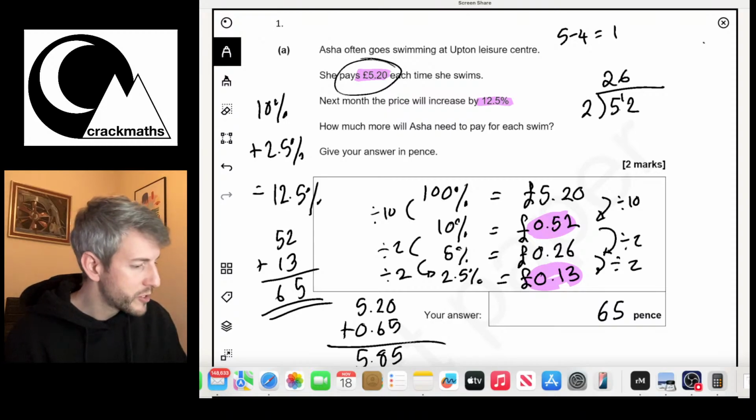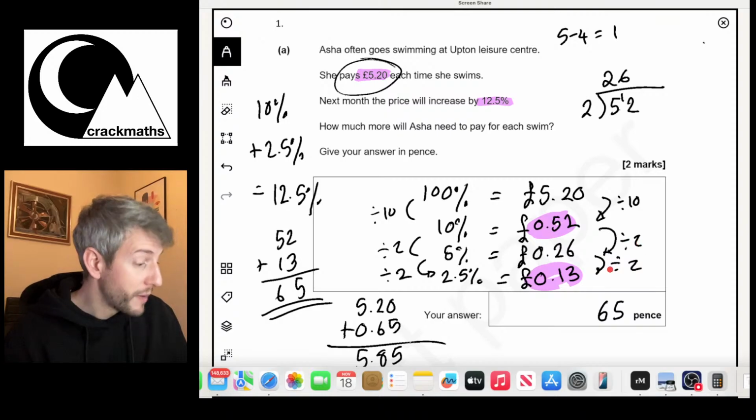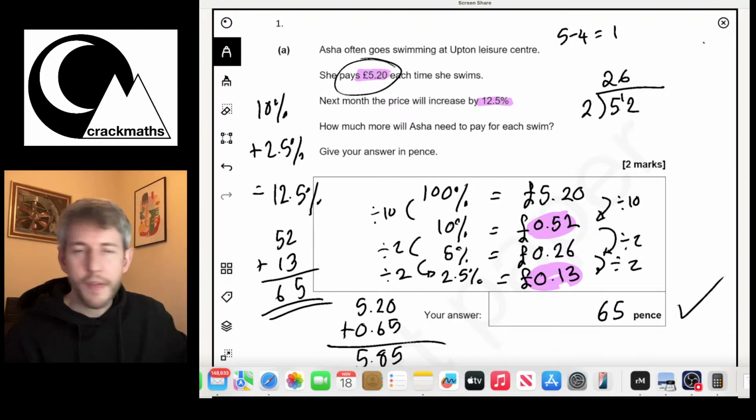So let's just quickly double check that. £5.20 divided by 10 was 52 pence, the 10%. Divided by 2 was 26. Divided by 2 again is 13. So add the 13 and the 52 together, gives us 65. So I'm confident that that first part is correct.